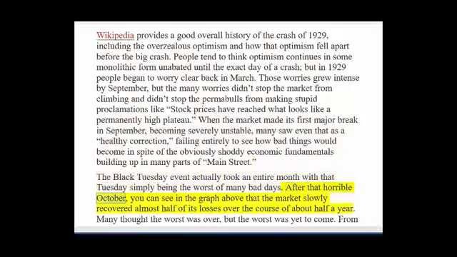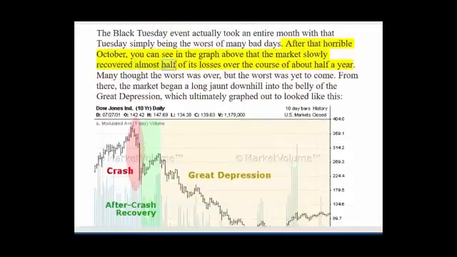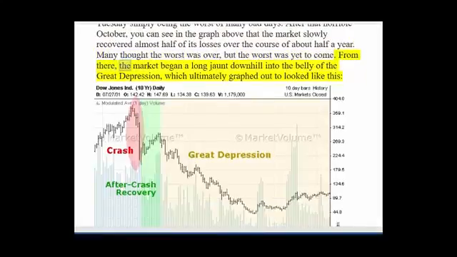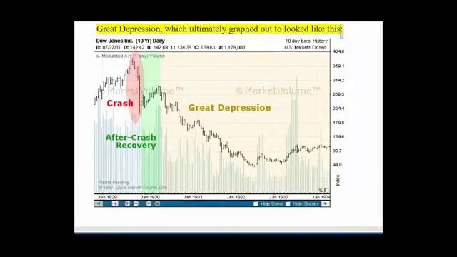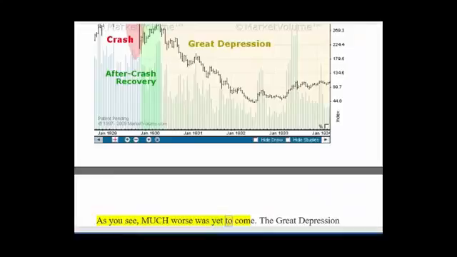After that horrible October, you can see in the graph above that the market slowly recovered almost half of its losses over the course of about half a year. Many thought the worst was over, but the worst was yet to come. From there, the market began a long jaunt downhill into the belly of the Great Depression, which ultimately graphed out to look like this. As you see, much worse was yet to come.